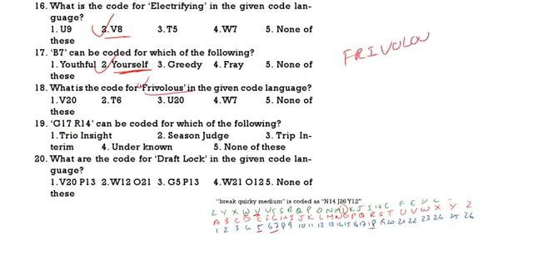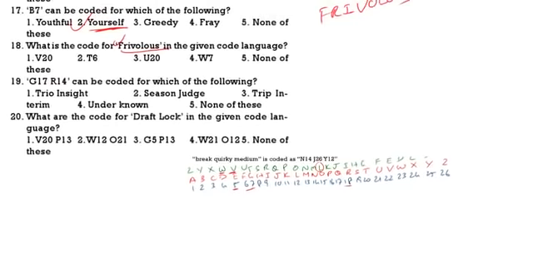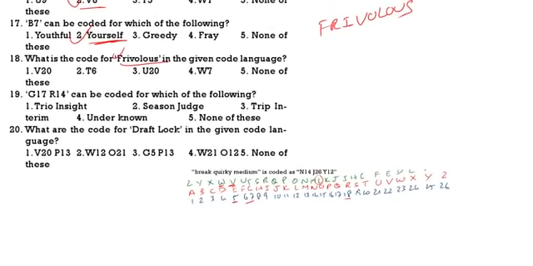Frivolous. See here carefully. Frivolous. Here we are having F. Below F we are having U. And what is the number for S? The S will be 19. So 19 plus 1, it is 20. U20 is the correct answer.